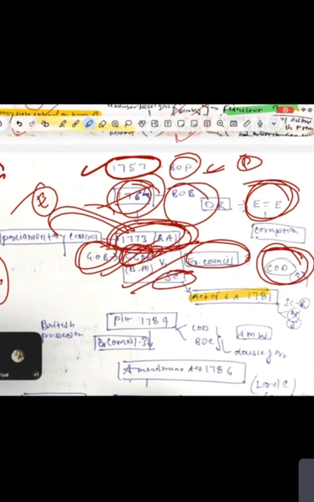The Act of Settlement, 1781. Who is more powerful? Then they decided the functions, judiciary and executive. This is the judicial function and this is the executive function, in fact. So, guys, remember everything as per the chronological order, what is going on actually. Otherwise, things will be very difficult.